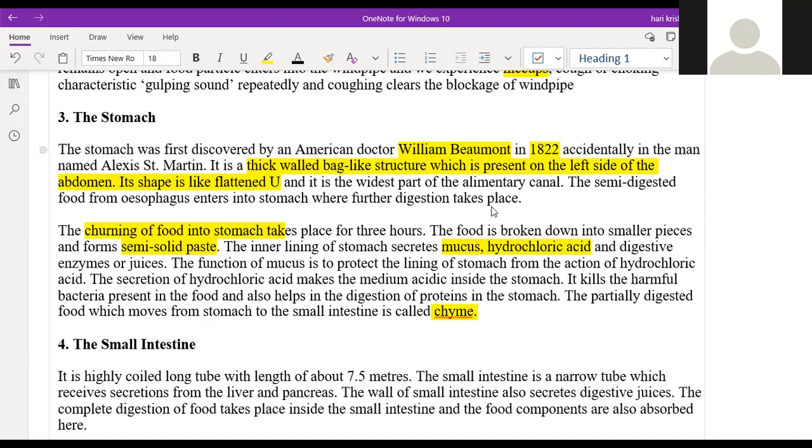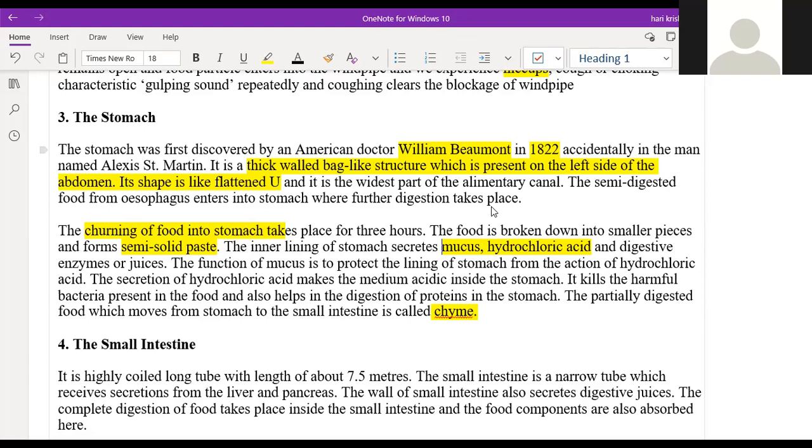Whatever germs or unnecessary particles enter through the food are killed with the help of hydrochloric acid, which also makes the food somewhat acidic, because all the other digestive juices are basic in nature. If you take pancreatic juice or pepsin, trypsin, amylase, all of these are basic, except one, hydrochloric acid. This is the only acidic one in the digestive system. Clear? Is it clear?